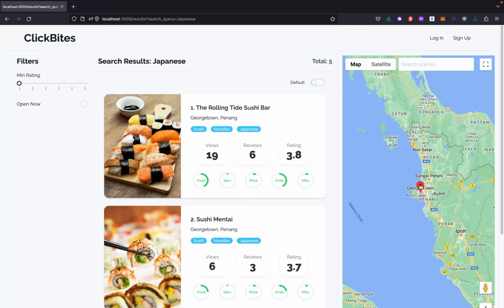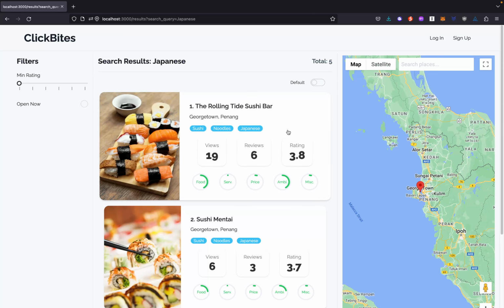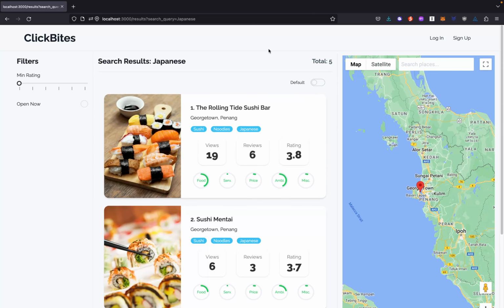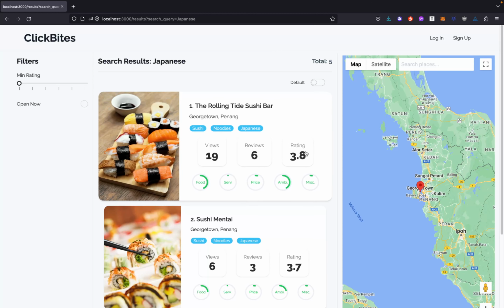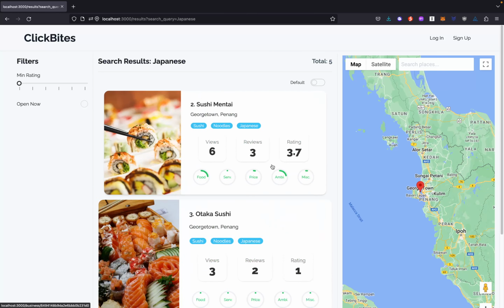ClickBites allows the user to use the system without logging in and also with logging in. If the user did not log into the system, there are some features which the user can't use, for example this toggle function here. This toggle function allows the user to change the sorting algorithm of the result list based on rating and also similarity values. If the user did not log in, this toggle function is disallowed, and all the sorting here is based on the rating score, which is shown here, 3.8, 3.7 and goes to 1 and so on.